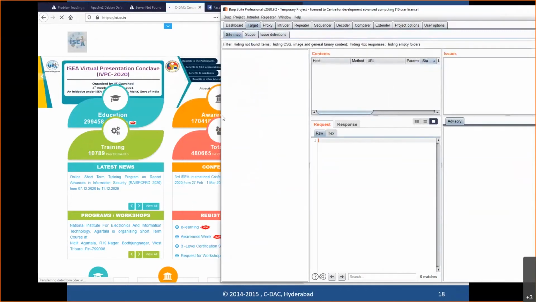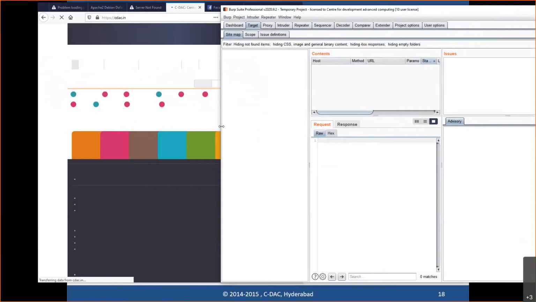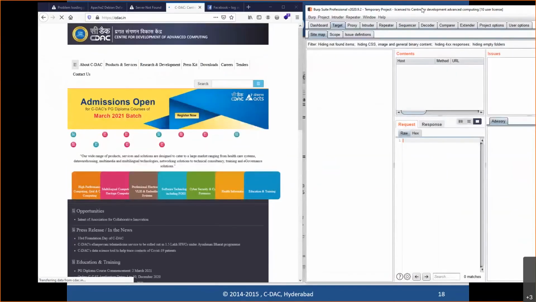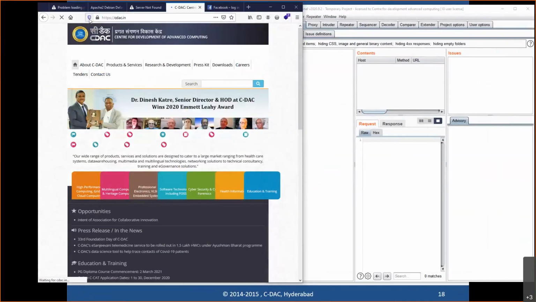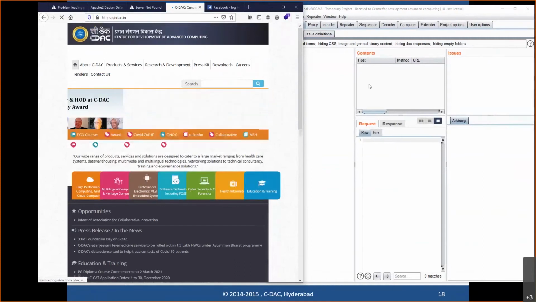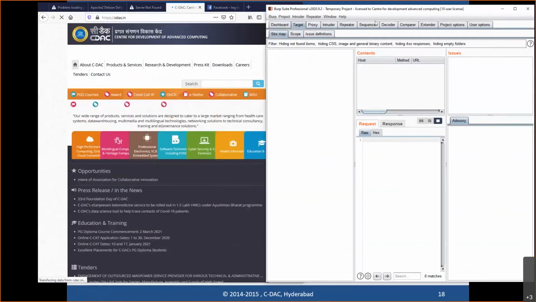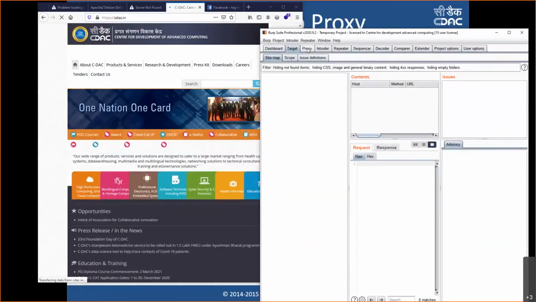So in the left window, you can see that my website is running, and on the right side, I'm trying to show you a proxy. This is just for you to understand how a developer can understand what kind of request and response goes, and if you are a tester, how you can do it. This is the Burpsuite proxy. It's a Java-based tool. You can just install and execute it.